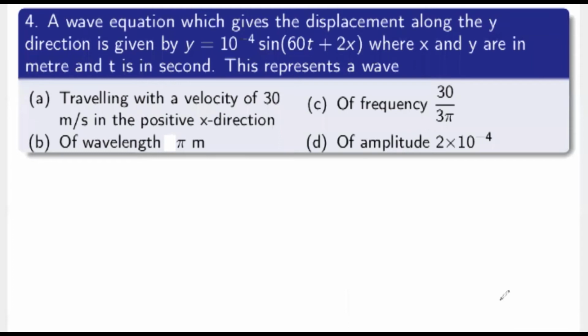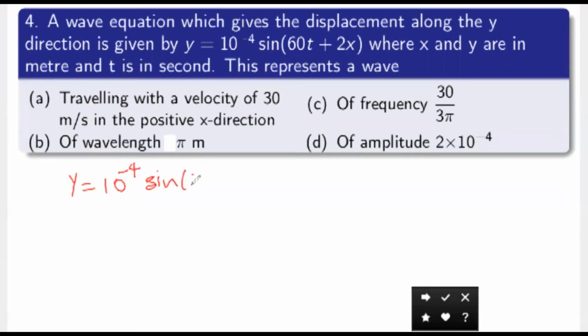Let me consider the wave equation y equals 10 power minus 4 sin of (60t plus 2x), in standard units. So compare this with the standard equation. What do I get? The amplitude of this equation is 10 power minus 4, the angular velocity omega is 60, that is the coefficient of t, and the coefficient of x gives you the propagation constant k, and k is equal to 2.